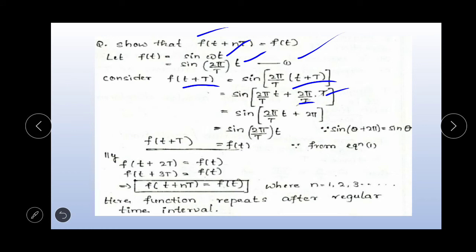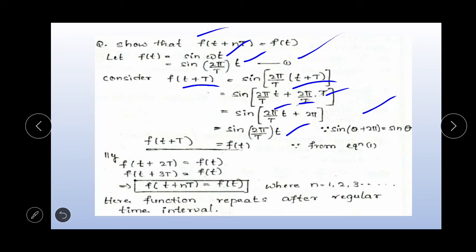So you are left with the term sin of 2 pi by capital T into t plus 2 pi. Correct. Which is equal to sin of 2 pi by T into t, because in trigonometry, sin of theta plus 2 pi is equal to sin theta. Now it is in the form of sin of theta plus 2 pi. Hence it can be written as sin theta, that is sin 2 pi by T into t. Hence we can prove it here.